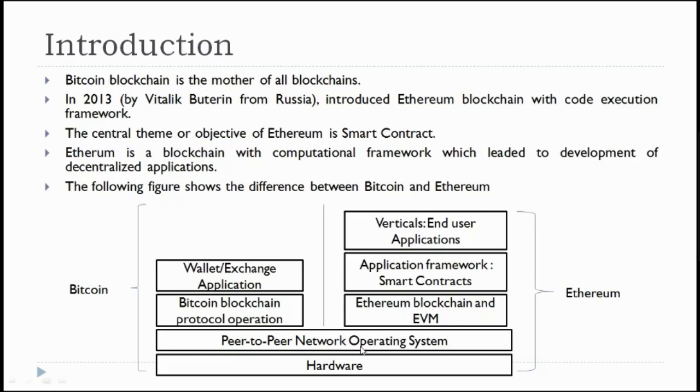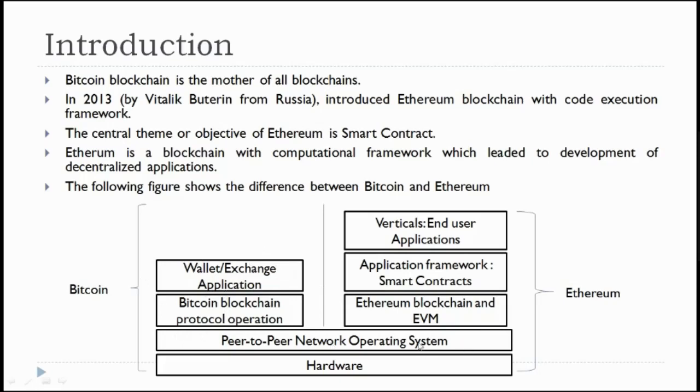If we observe, here is the computer hardware, and on top of that a peer-to-peer network operating system is installed. It may be any operating system which supports peer-to-peer operations. From the Bitcoin point of view, this hardware and operating system is quite common to any computer. Here there are the Bitcoin blockchain protocol operations, and on top of that the wallet will be installed. So this is a very simple architecture where you have the Bitcoin protocol and on top of that the wallet is installed.